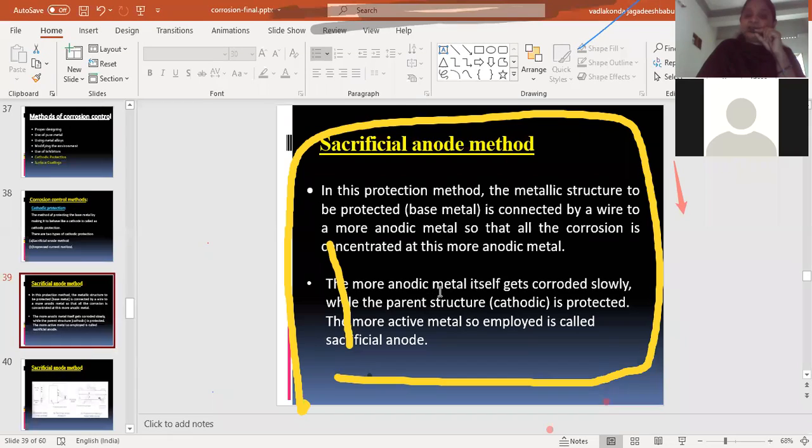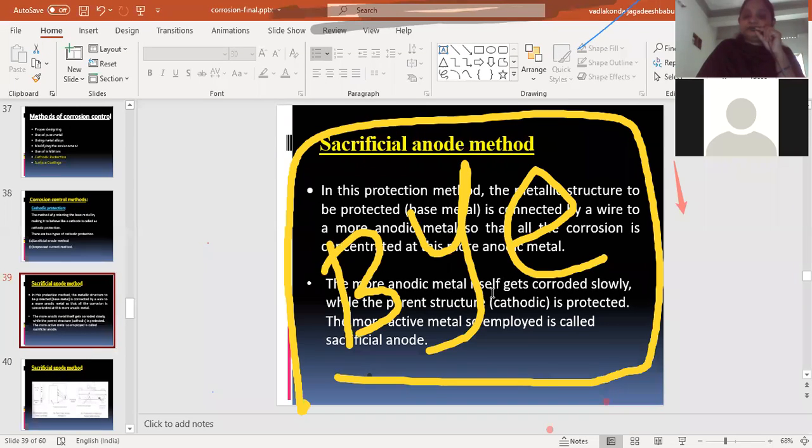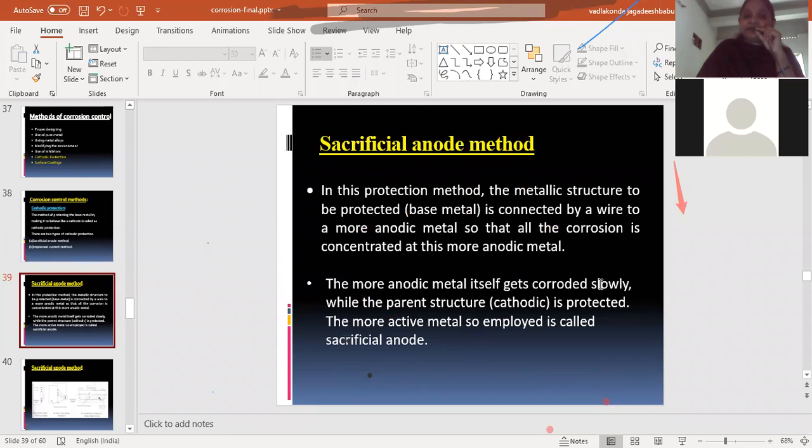So here, for protecting our metallic structure, the more active metal is sacrificing itself. So it is known as the sacrificial anodic method. Generally, zinc and magnesium will be used as a sacrificial anode to protect the metallic structure.